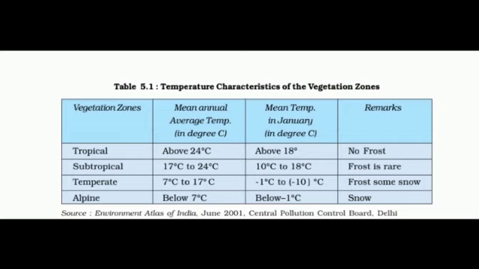Temperate: 7 to 17 degrees Celsius, or in January -1 to -10 degrees Celsius. Frost and some snow, you will find a little snow here. Alpine: below 7 degrees Celsius in the mean average temperature, and in January below -1 degree Celsius, and you will find snow here.